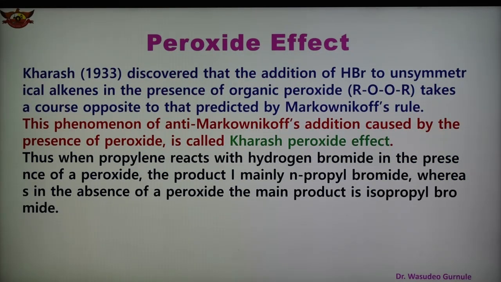And in opposite to Markovnikov's rule, the peroxide effect is also there. In the case of peroxide, Kharasch is the scientist. What is the name?